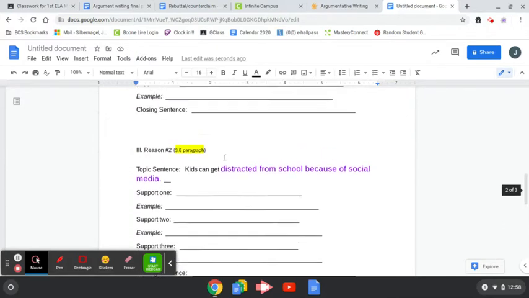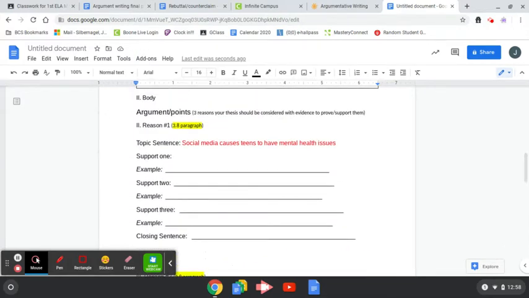So the next thing I would do is, now that I have my paragraphs all set up and they match my thesis, my 3 reasons why I'm right, then I would start going into my actual paragraphs. So mental health issues are things like depression, anxiety, loss of sleep. So for support number 1, I would say something like, it can cause,